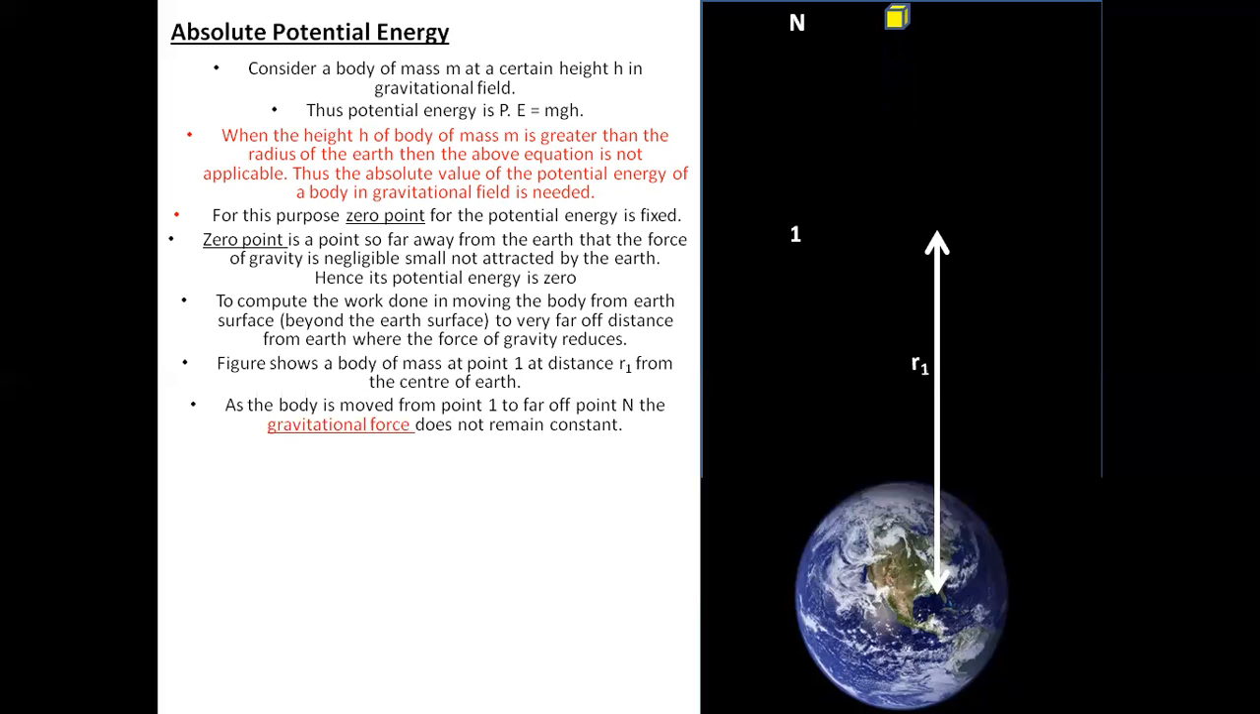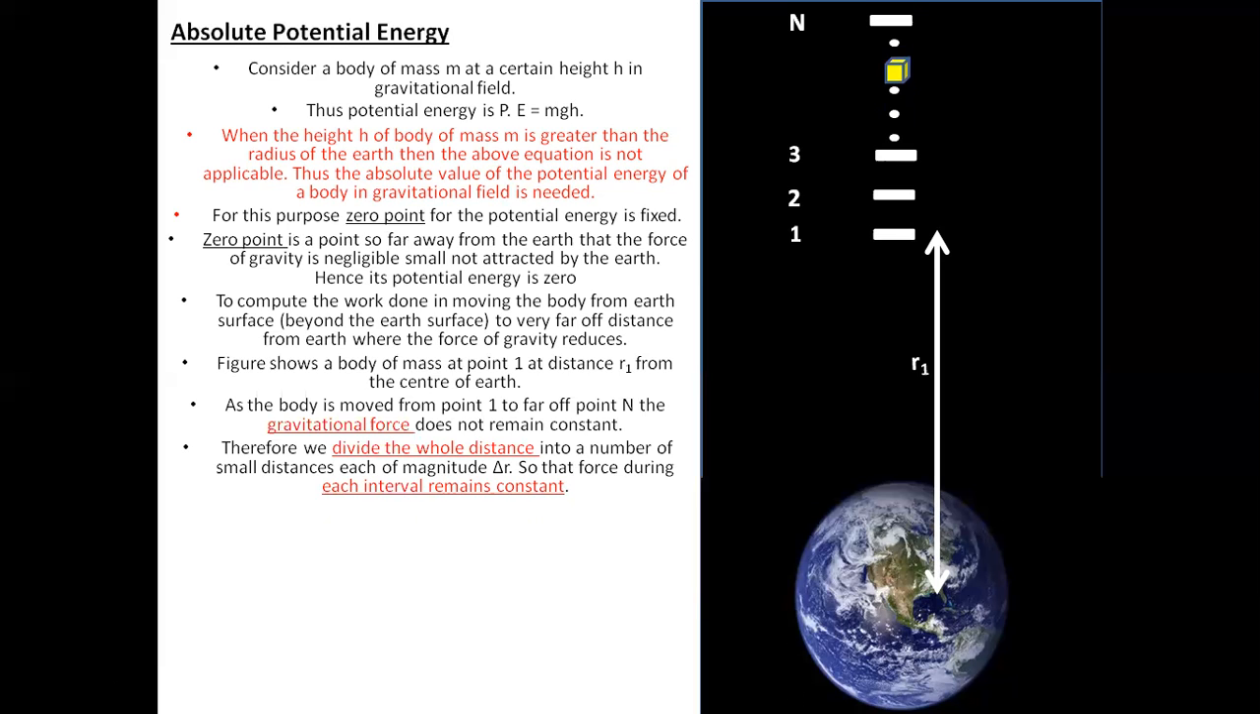So how do we keep it constant at certain levels? What do we do? Here we divide the whole distance into a number of small distances, each of magnitude delta r, so that the force during each interval remains constant. That means the gravitational field in each interval, while taking the body from point 1 to point n, will be constant at certain levels. So the gravitational field between point 1 and point 2 is the same. The gravitational field between point 2 and point 3 is the same, and so on until n minus 1 to n.